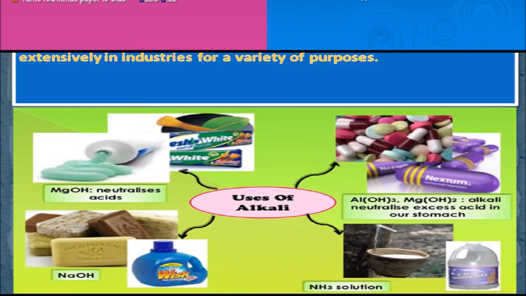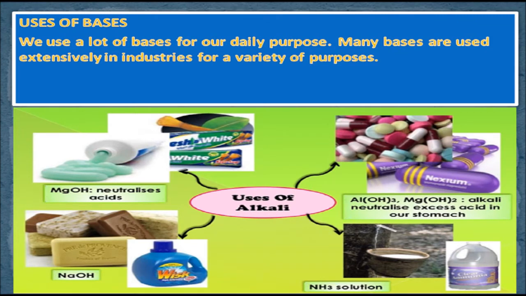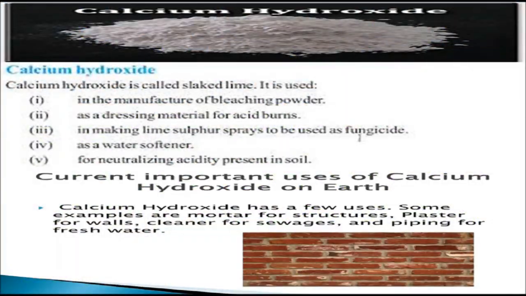We use a lot of bases for our daily uses. Many bases are used extensively in industries for a variety of purposes. Calcium hydroxide. Calcium hydroxide is a strong base and is commonly called slaked lime. It is used as an important constituent in many agricultural pesticides. It is also used for neutralizing acidic soil.